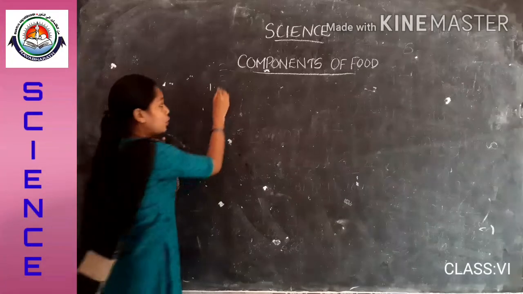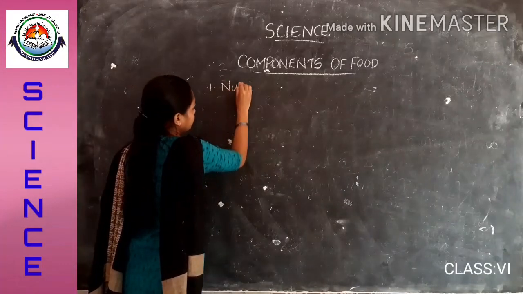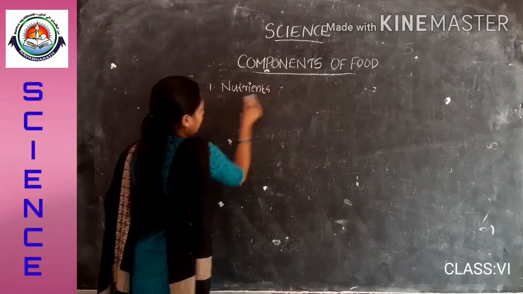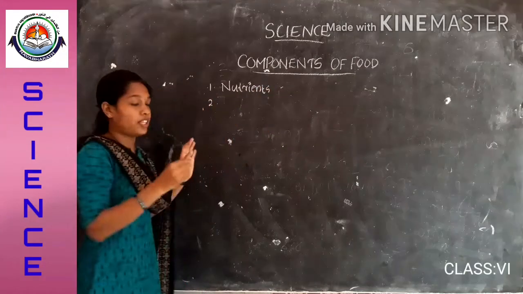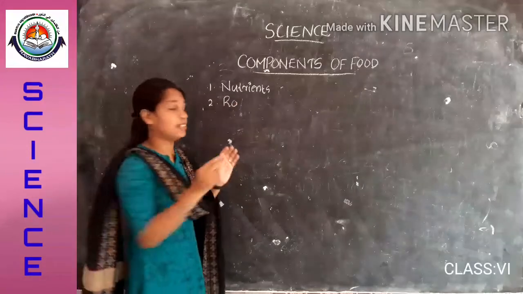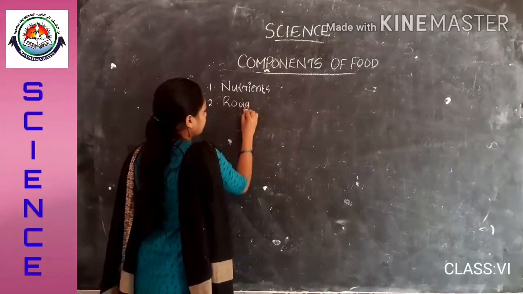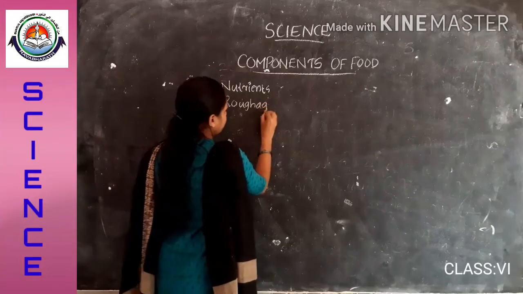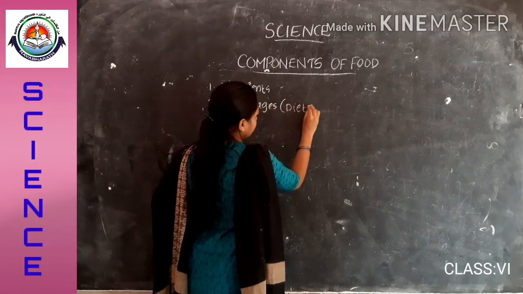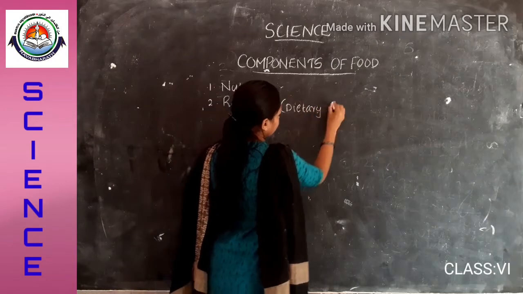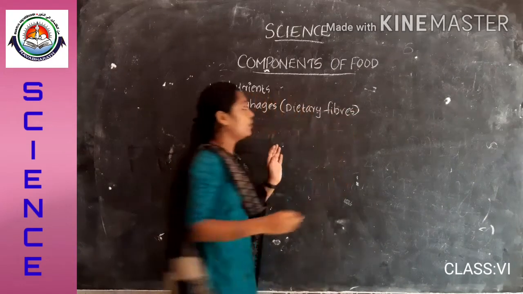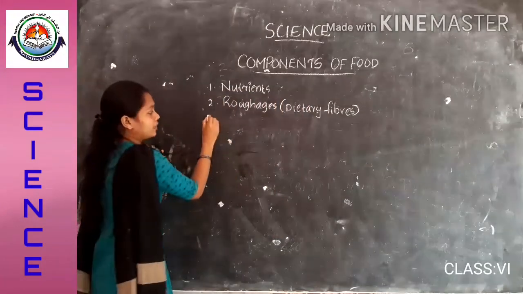First one is nutrients. And the second is roughages, that is dietary fibers. And the third one, the most important thing, is water.